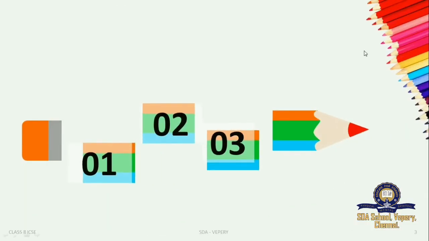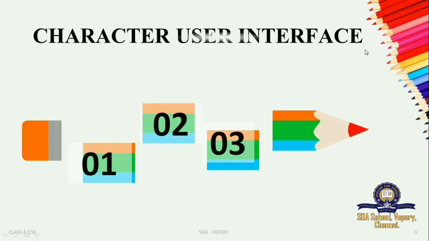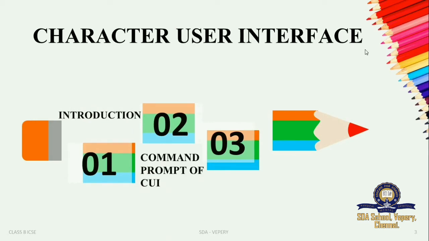Today's topic is character user interface, and the contents are introduction, command prompt, and CUI commands. Are you ready, children? Yes. These are the topics we are going to cover in this session.